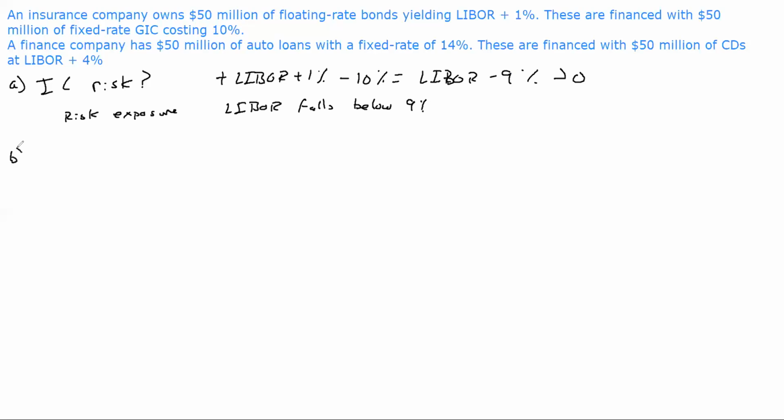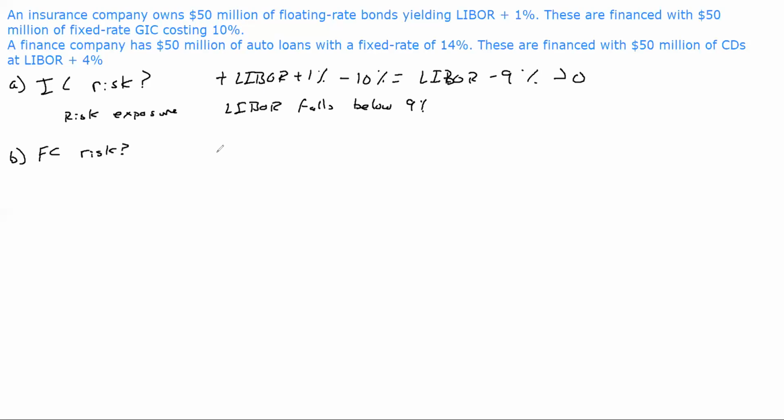So now let's do it again, but this time for the finance company. The finance company has $50 million of auto loans at 14%, and they're financed with $50 million of CDs at LIBOR plus 4%. So remember, for a bank, they have to pay interest on those deposits. The deposits for a bank are going to be a liability. So for the finance company, let's say FC for finance company.